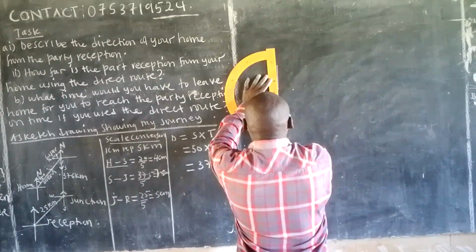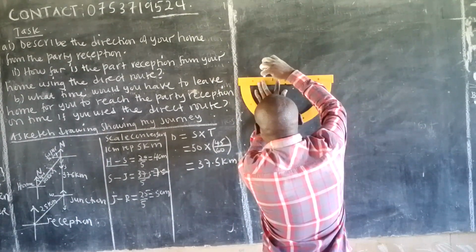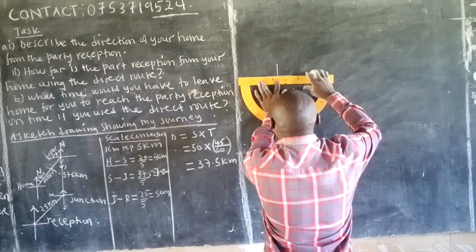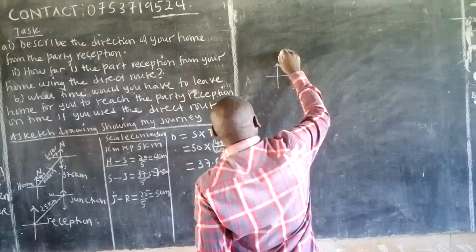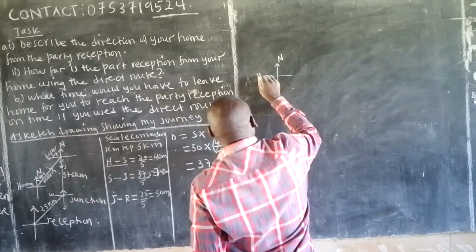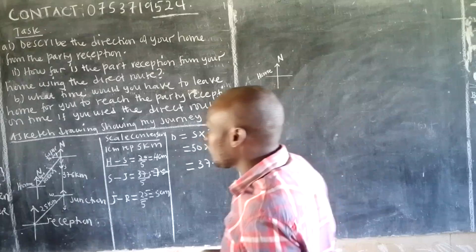Use a graph paper always on these numbers. Okay. So this will now be north, and we are beginning from where? We are beginning from home, like that. Then from home, what do?